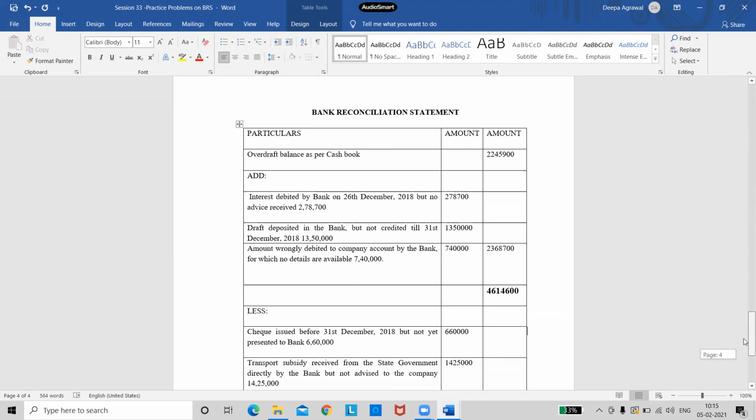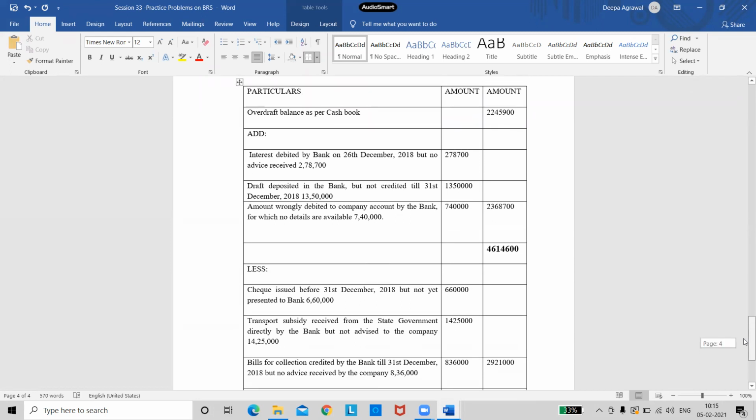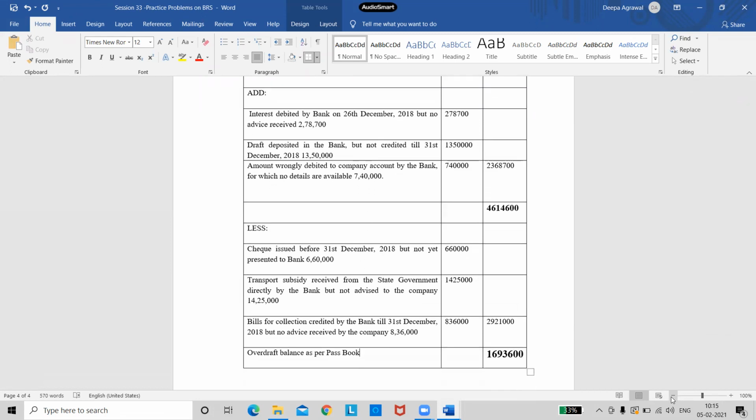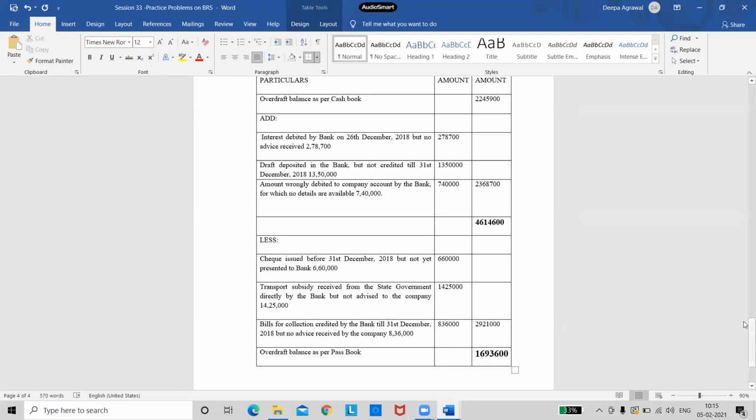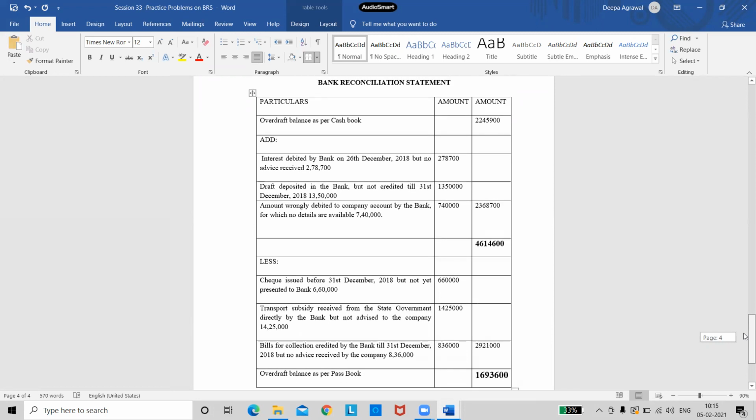Positive, ma'am. Positive. So what is my final balance called? Overdraft. Yes, it will be called overdraft balance as per passbook, because I'm starting with cash book. So finally I get the answer for the passbook. So I'm done with the problem and this is the solution. I will reduce the size so that you can see it on one page. Yes. So we are done with the solution.